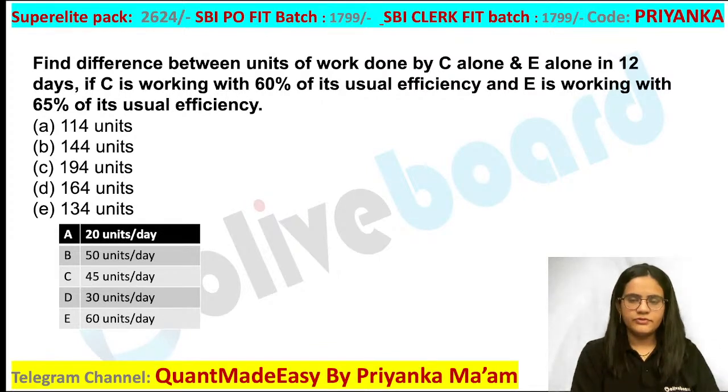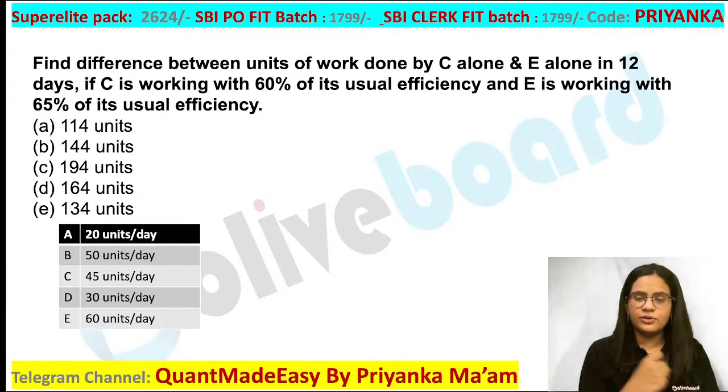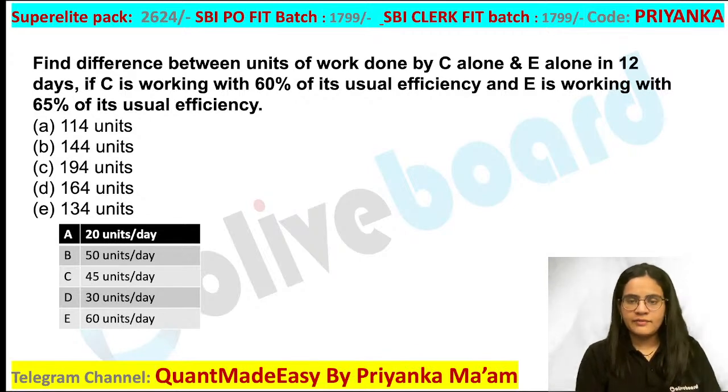Pawan 144. Very good, guys. Though it looks easy, conceptually it is very important. Even if you miss one value, you are not going to get the answer. Kamal, Naveen Kumar, Priya, very good performance, guys. 144 is the perfect answer. I hope all of you are getting it.